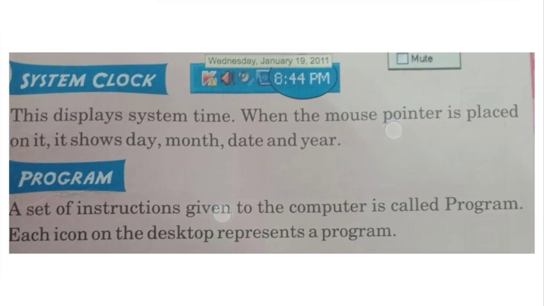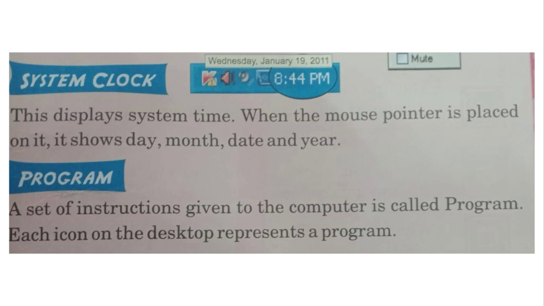What is a program? A set of instructions given to the computer. If I click this icon, it opens a program. That kind of instruction is passed on to every particular icon, and the program is linked with the picture, that is the icon picture. So when you click on an icon, the appropriate program will open. Each icon on the desktop represents a certain program.